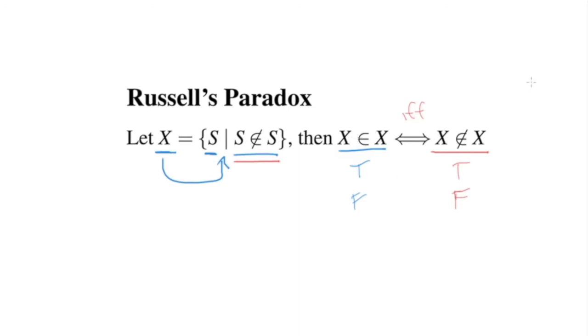So we can see immediately that this is a paradox, because "X is in X" is true precisely when "X is not in X" is false, and "X is not in X" is true precisely in the cases when "X is in X" is false. As these two sentences are negations of each other, they can't possibly be true at the same time or false at the same time.